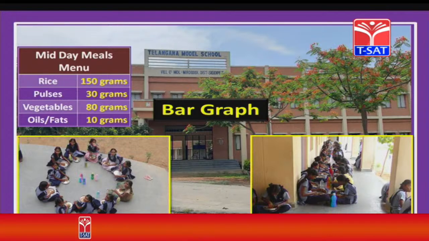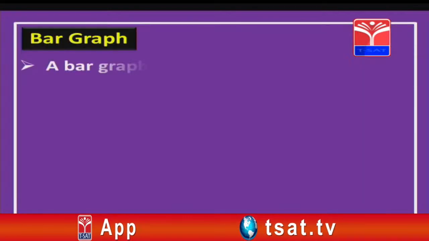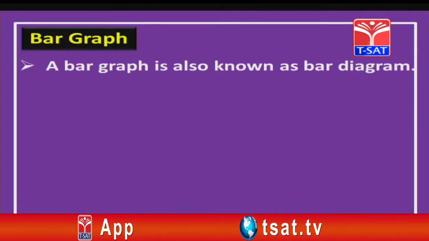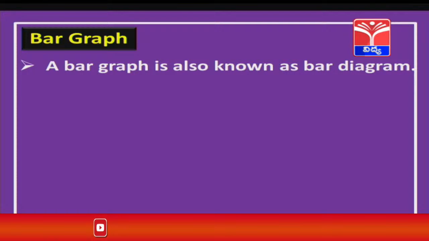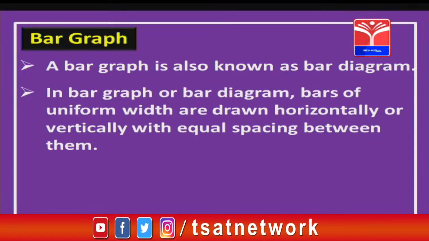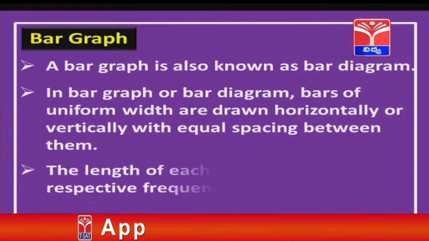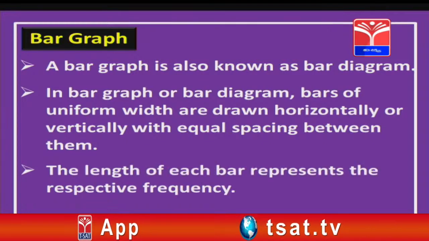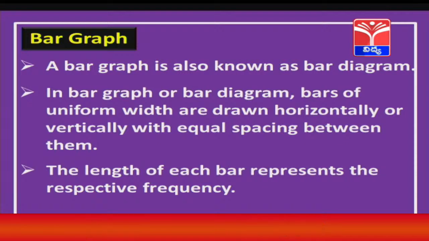We are going to draw a bar graph now for this data. Let us see how to draw the bar graph. A bar graph is also known as a bar diagram. In a bar diagram or bar graph, bars of uniform width are drawn either horizontally or vertically with equal spacing between them. And the length of each bar represents the respective frequencies. So, let us understand all these concepts by drawing the bar graph, children.